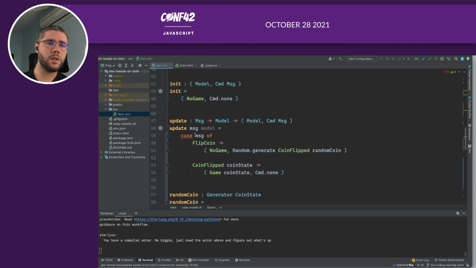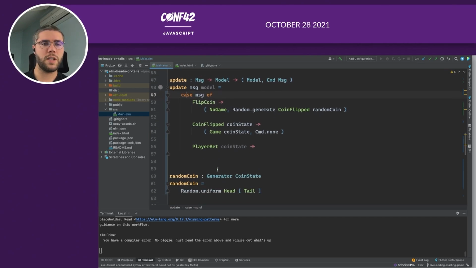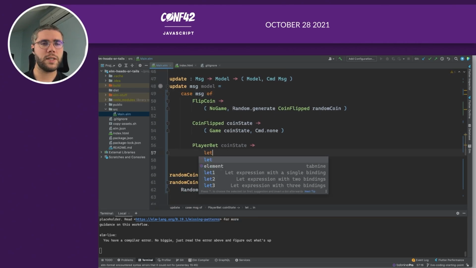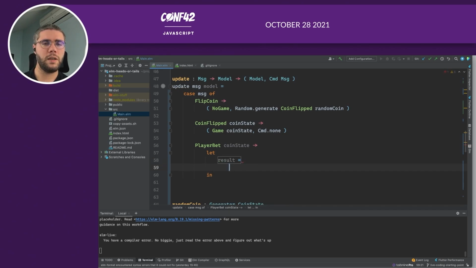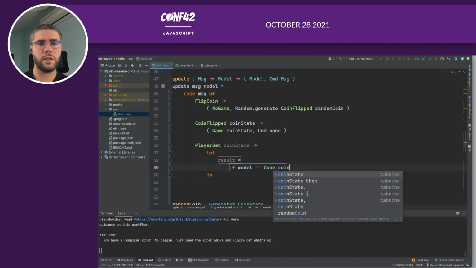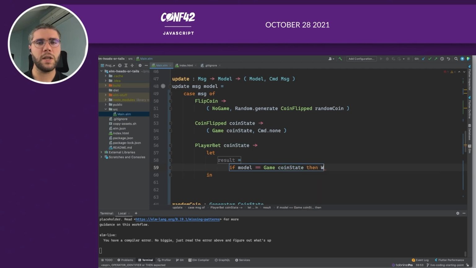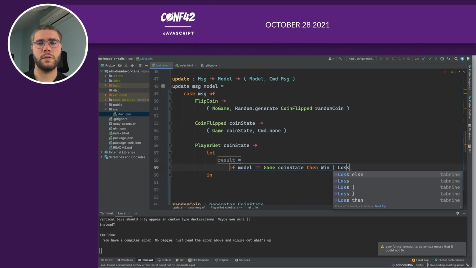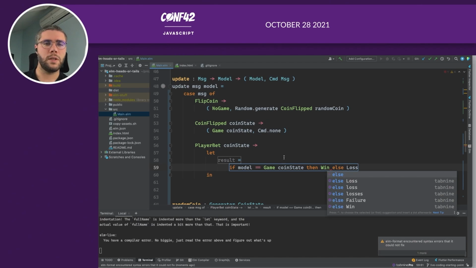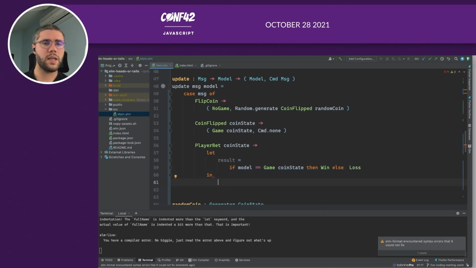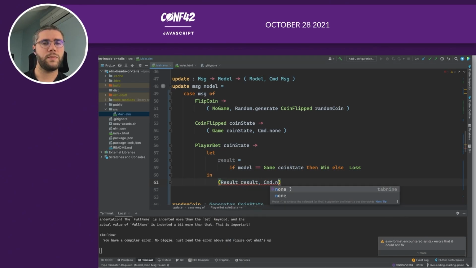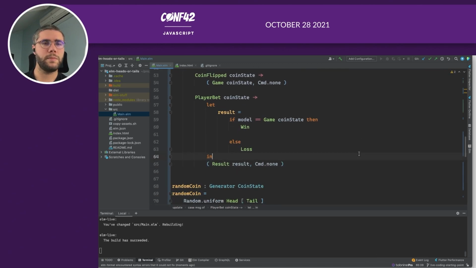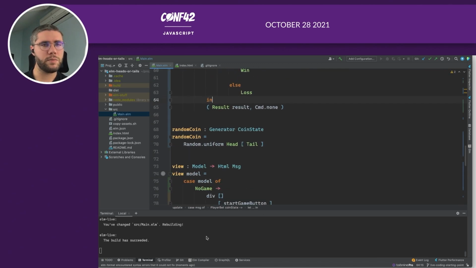So perfect. We have an error in the update because we are not handling the new message. Here we will just say, okay, if my model equals the coin state that the player is betting on, it's a win, else it's a loss. So, okay, and we will use that and say this is a result containing the result and no command. Perfect, it compiles, it should work.